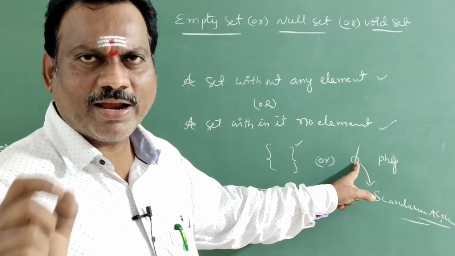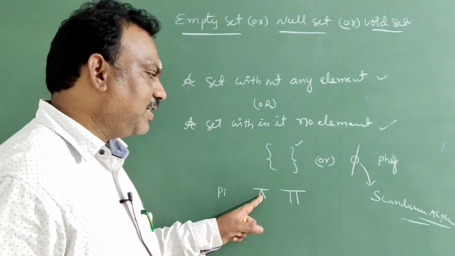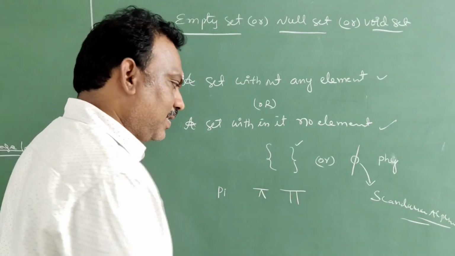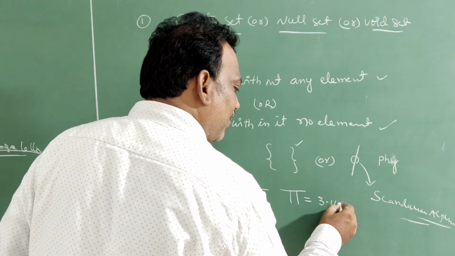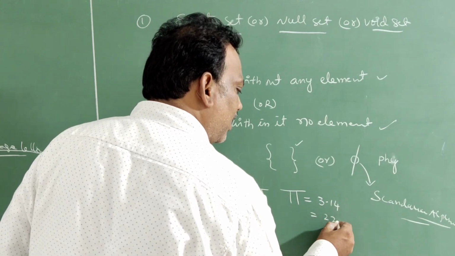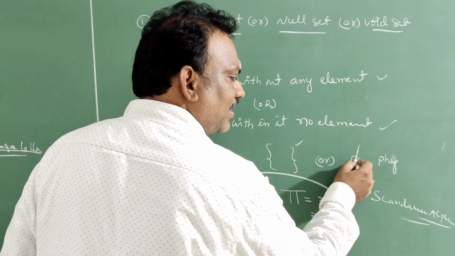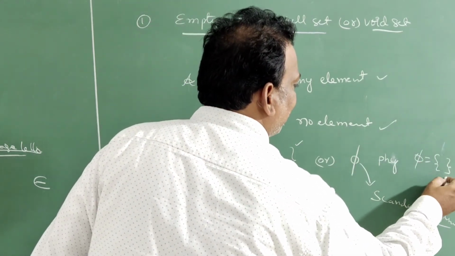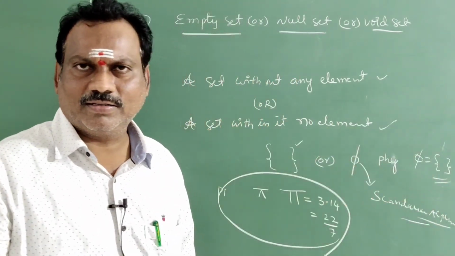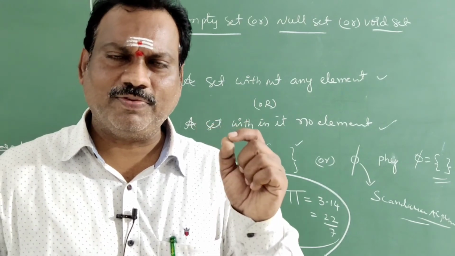What is meant by empty set? A set with no elements within it. This is pi, which is also a Scandinavian alphabet. Its value you know very well, 3.14 approximately or 22/7. Correct, students? Here, phi represents mathematically the empty set. Clear, students? That is the first definition of empty set.